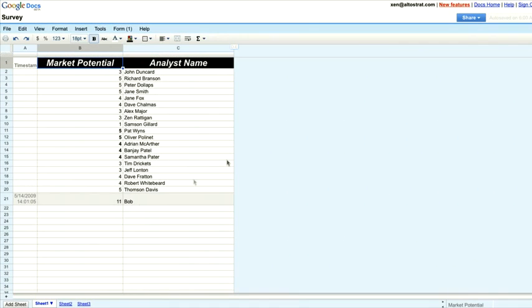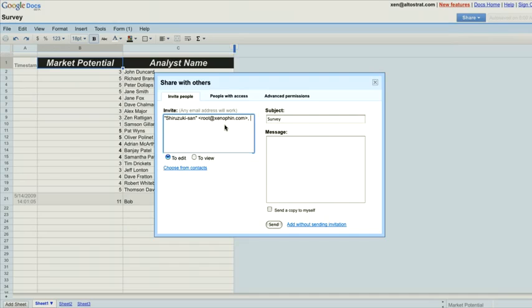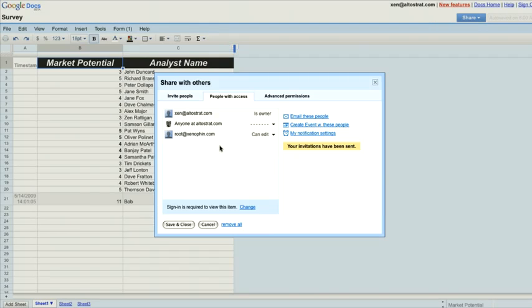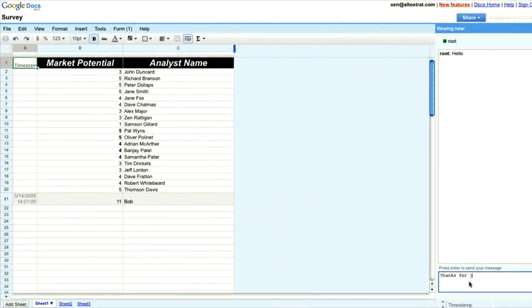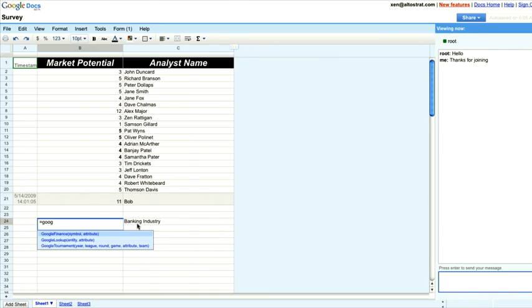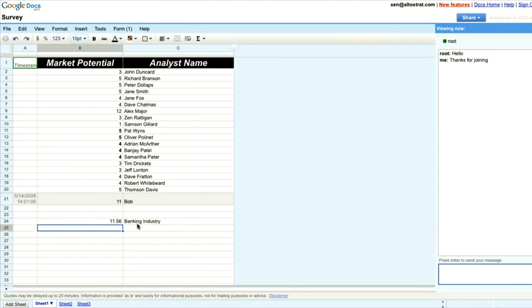I'm going to invite Shirozuki-san to collaborate on the spreadsheet with me. I can see who has access to the documents at any stage, and I can also change their access rights. Shirozuki-san receives an email inviting him to collaborate with me. Right away we start chatting. He can edit fields and he can monitor how the stock market is doing, so he can see real-time stock information right in the spreadsheet and pivot the values off from it.